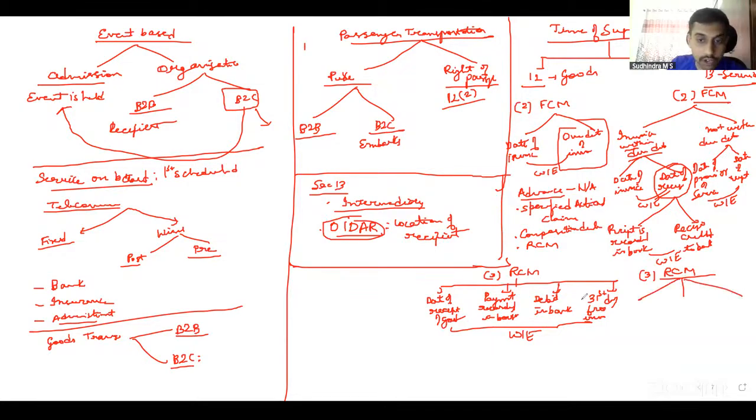Date of receipt of service is not there. Payment recorded in the books, payment debited in the bank account, or 61st day from the date of invoice. However, one more important point for this examination: if it is a self-invoice in case of RCM, if the supplier is unregistered and you, being the recipient, have issued a self-invoice, then for the time of supply, instead of the 61st day, you have to consider the date of invoice, whichever is earlier.